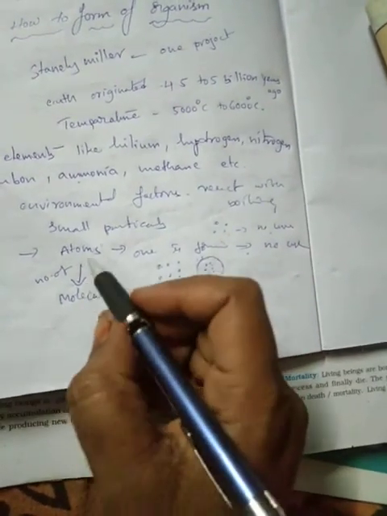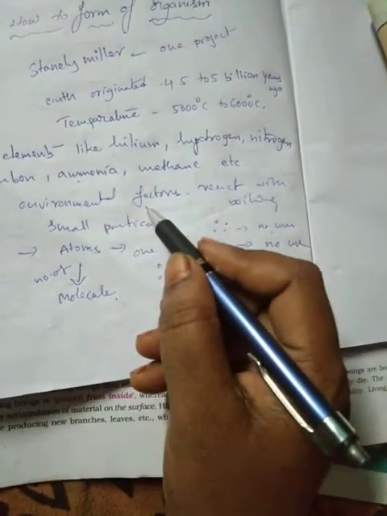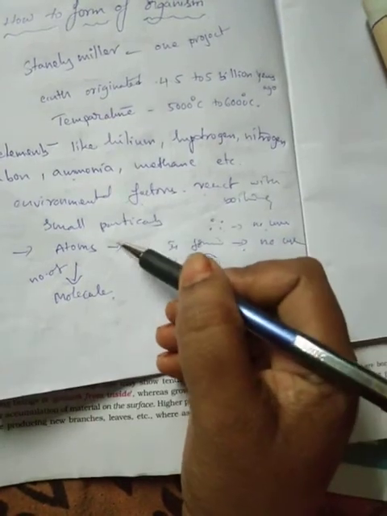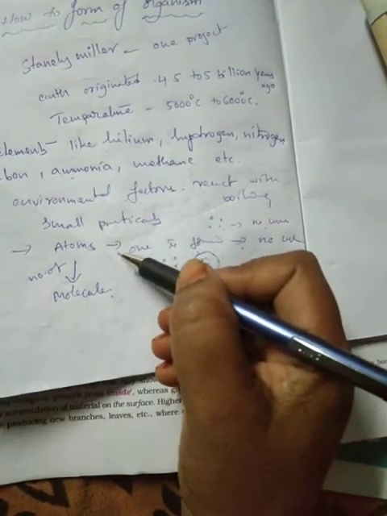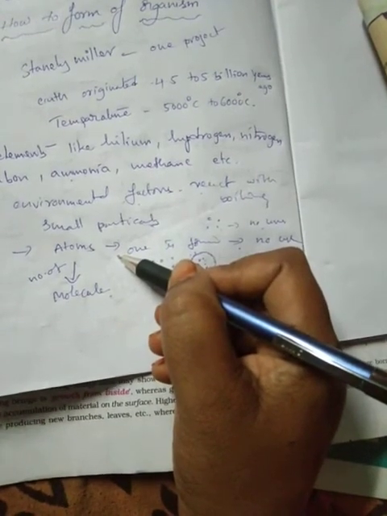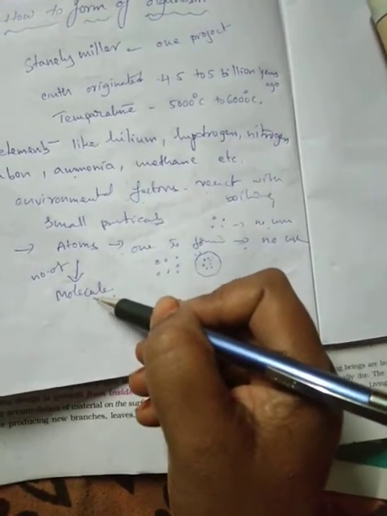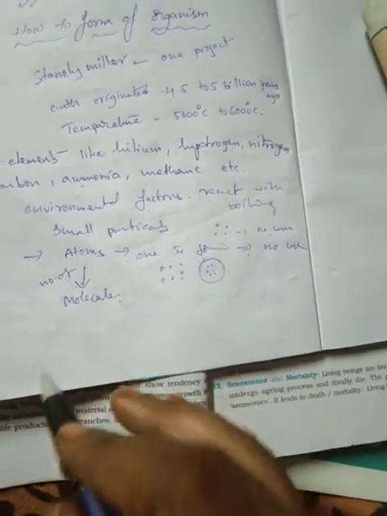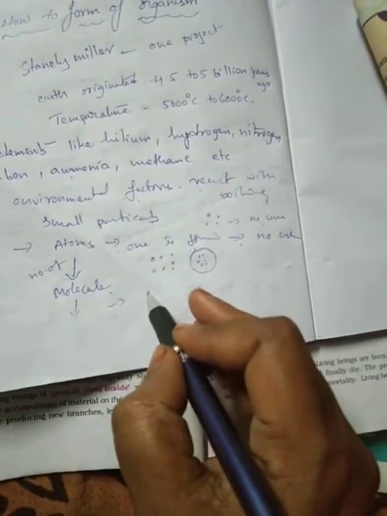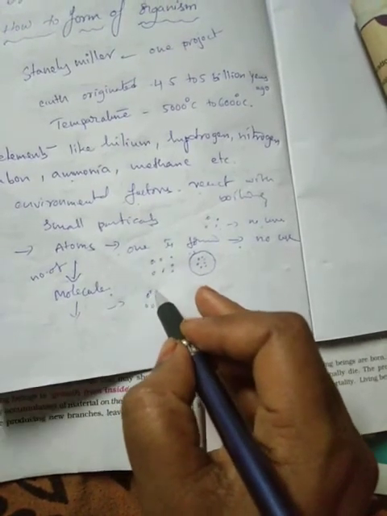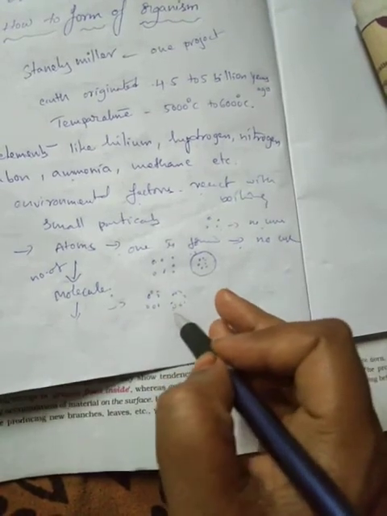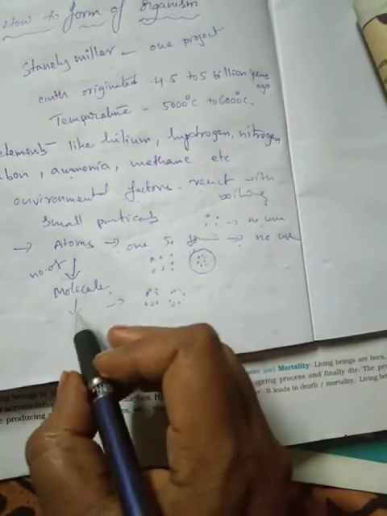First of all, environmental factors react with the boiling water and form small particles, that is the atoms, and a number of atoms fuse to form the molecule.